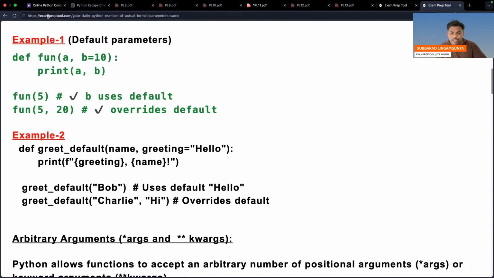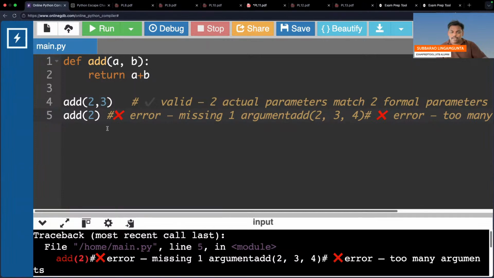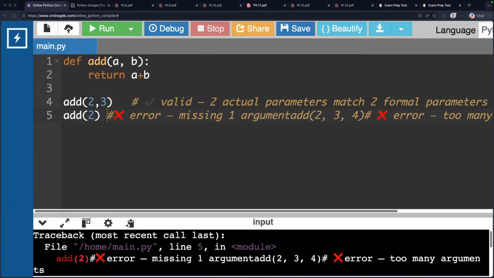So whatever code is going on, in that I will do small changes. Can you see this one? Add 2, 3, add 2. Now observe carefully here. I am doing some adjustment here, and you will get the full clarity. Can you see everyone? Interesting one.